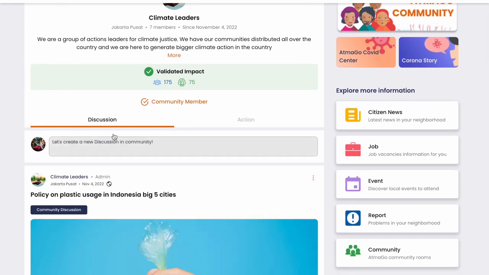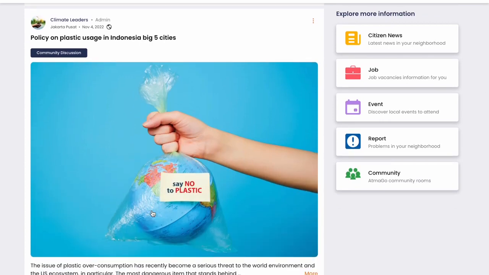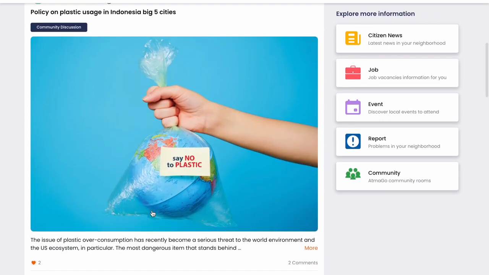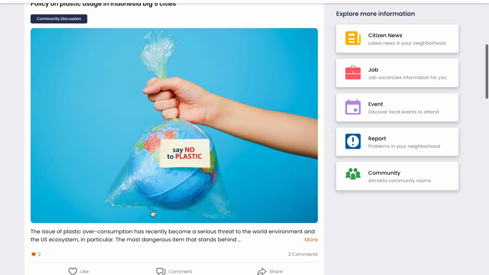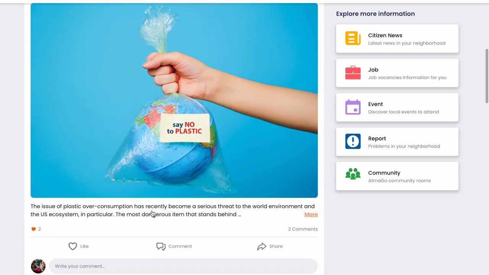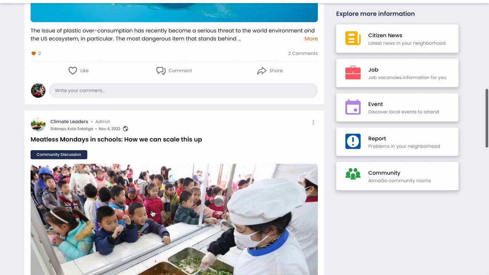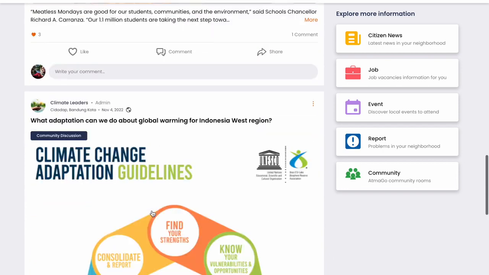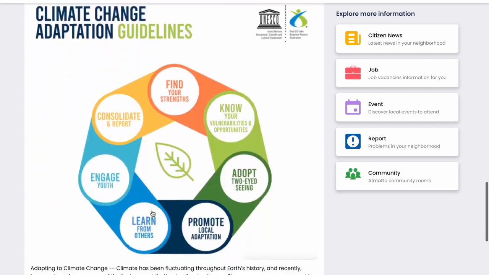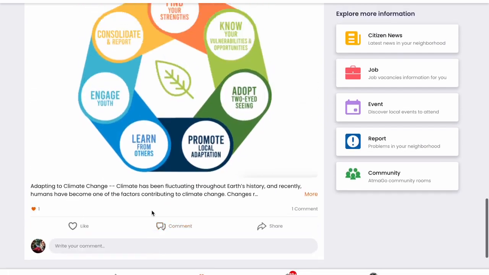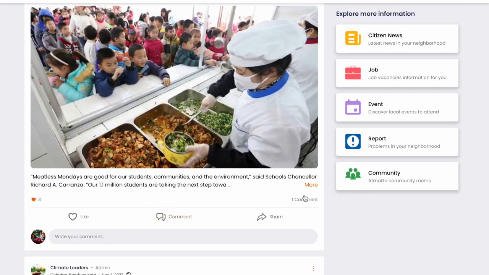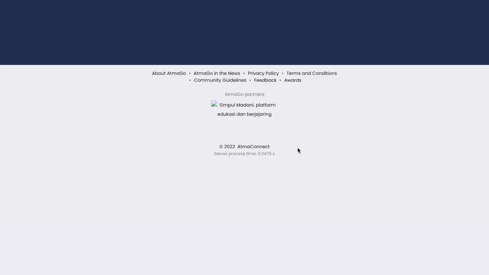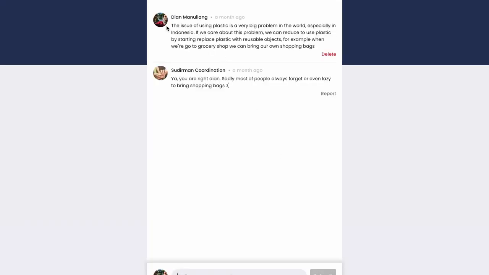It's about climate leaders, and also in here, anyone, so that means the members, the leaders, or anyone in the group, they can start a discussion and talk about the issues that they care about, which in this case, I really want to talk about how to create a better climate policy for my community. So that's why I'm joining this community. And we are having these discussions. And people can just join in and also comment on it.